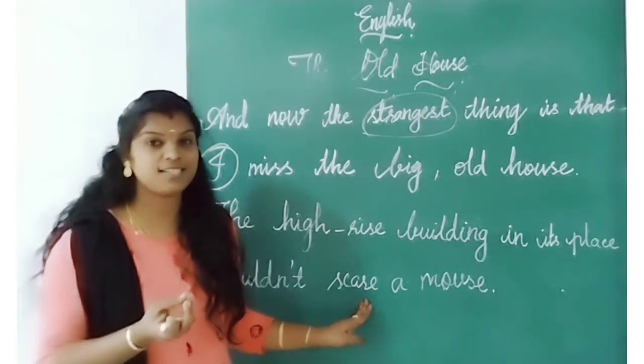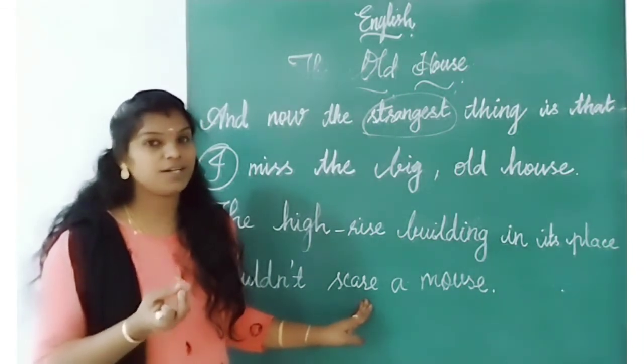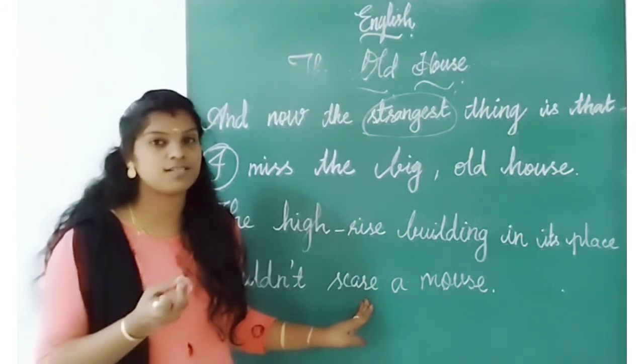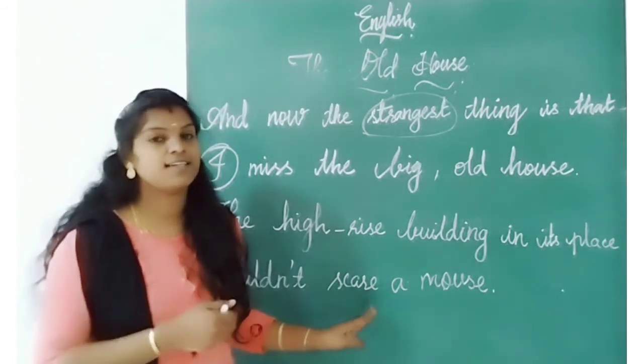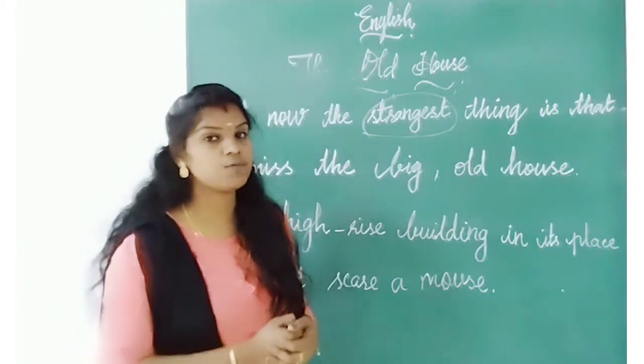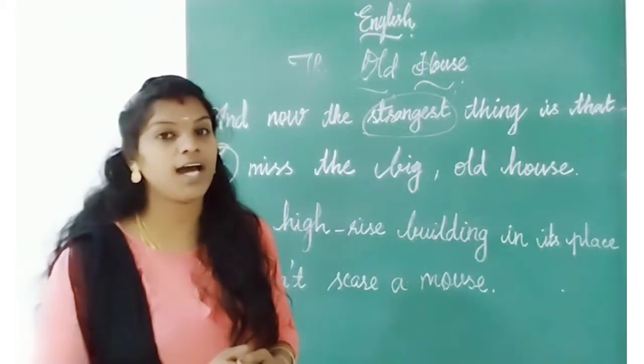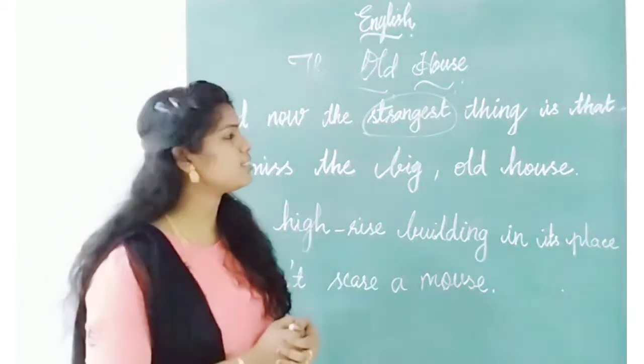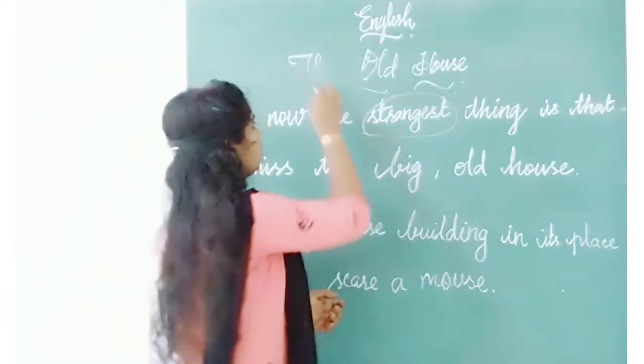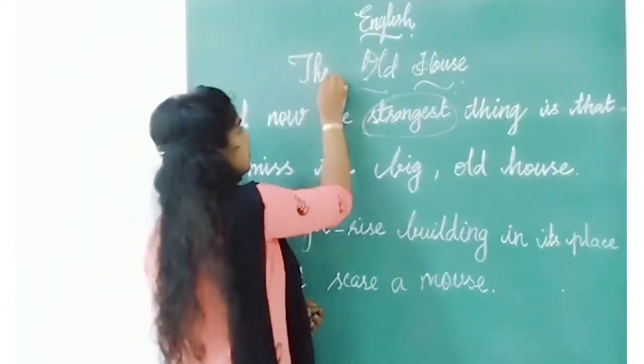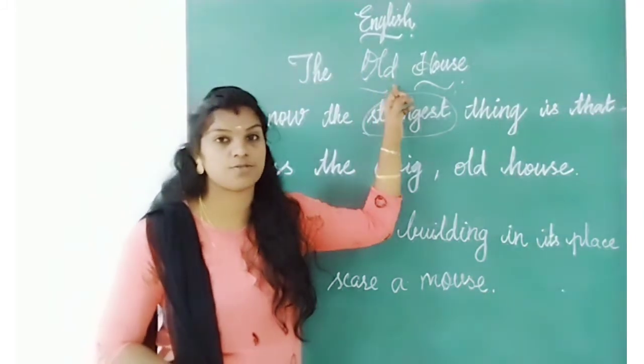Did you understand this poem? Shall we recall once what we learned till now? See, who wrote this poem? Very good, Meera Oberoi. What is the title of this poem? The Old House. The Old House.